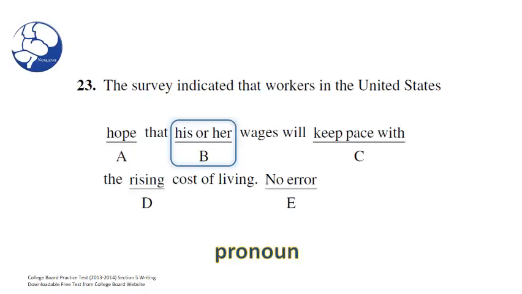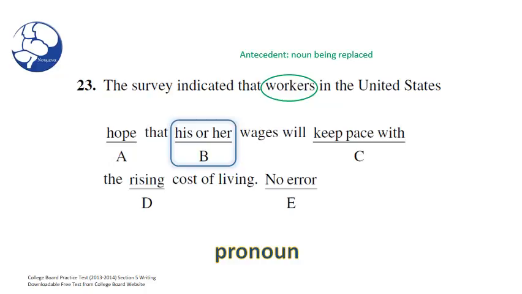We have the singular possessive pronouns his or her for wages, but I'm not convinced that this is the appropriate pronoun to refer back to our antecedent. Tell me what the antecedent should be. I'll circle it for you. Workers.